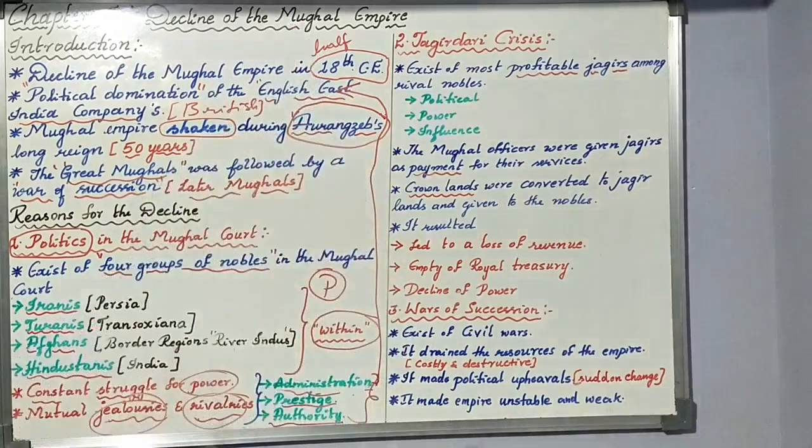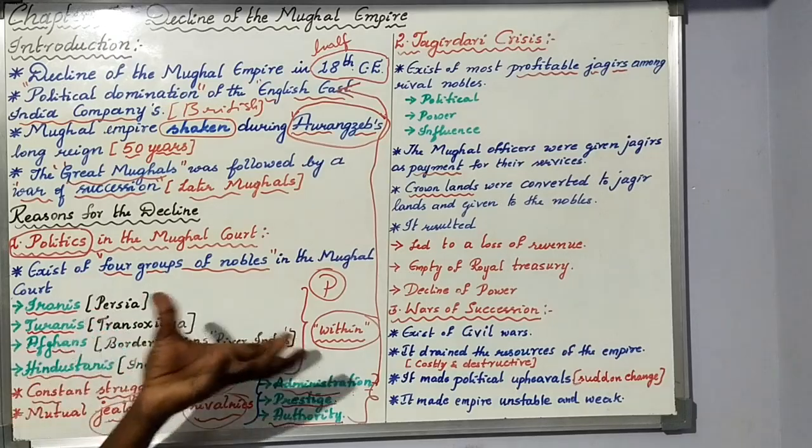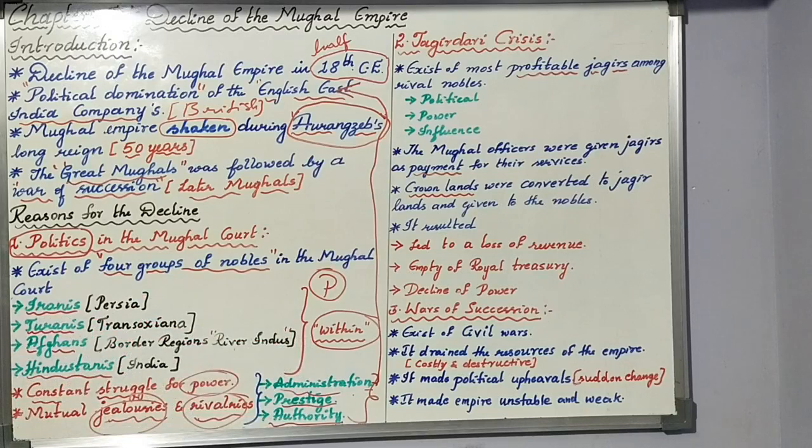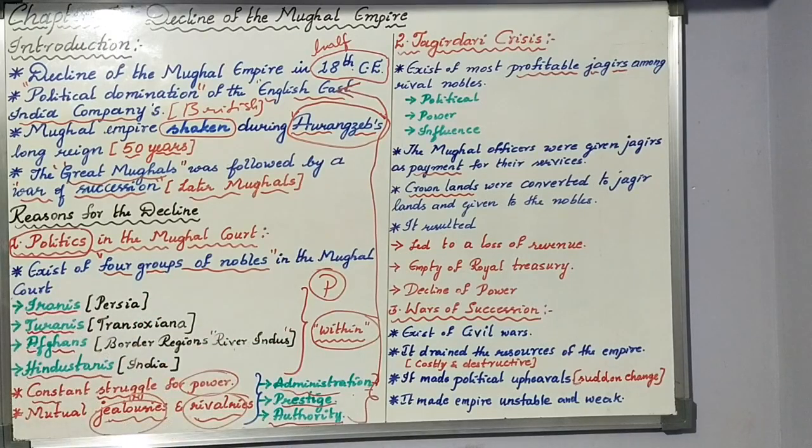as you all know, when the Mughal Emperor Akbar ruled, he had introduced a system called the Mansabdar system, where the Mughal officers were given a piece of land for their service. Okay, a piece of land in the name of their service to the Mughal court. So it was practiced from Akbar's period onwards, and like that it was continued.